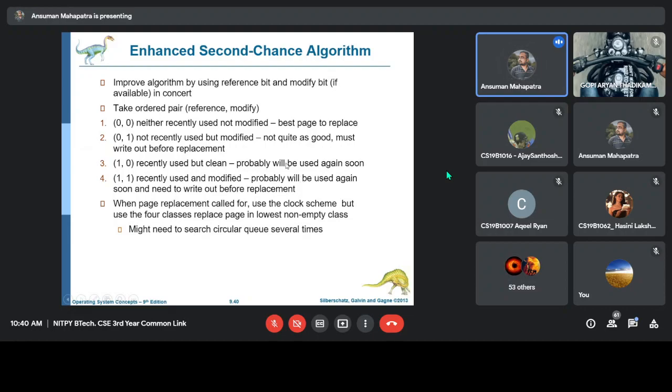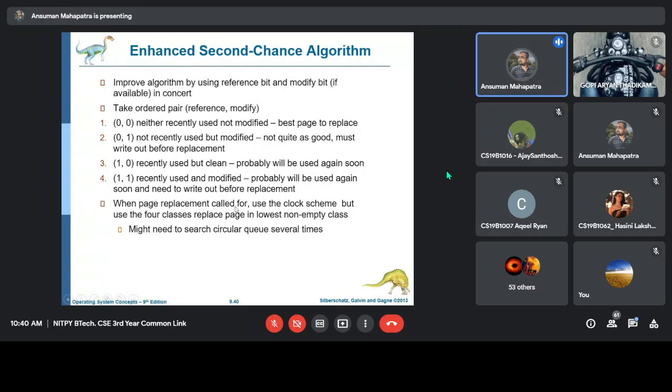1 0 means recently used but clean, that means not modified. Probably we will be using this page again, so we will not replace it. 1 1 means recently used and also modified, that means there is a high chance of using the same page again, and if you are replacing it, you have to write it to the hard disk. So among these four, the lowest priority is 0 0, so it is better to replace this 0 0.